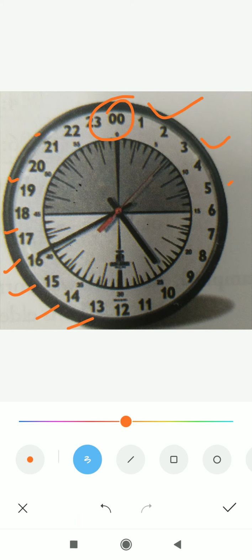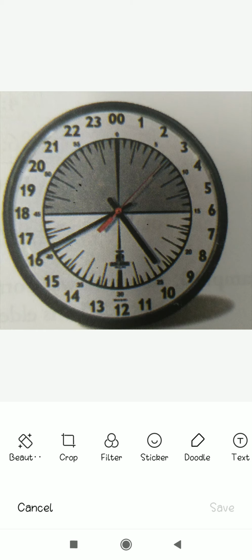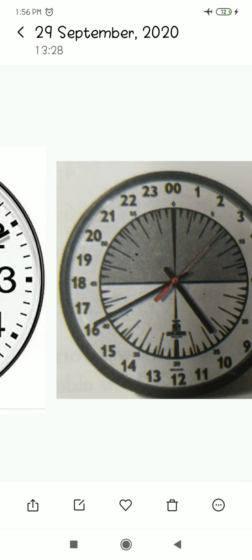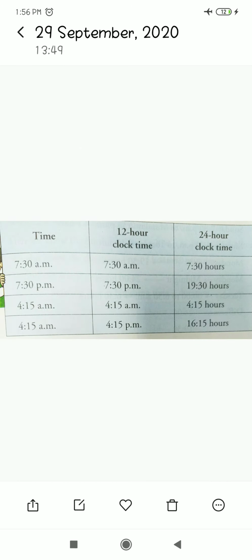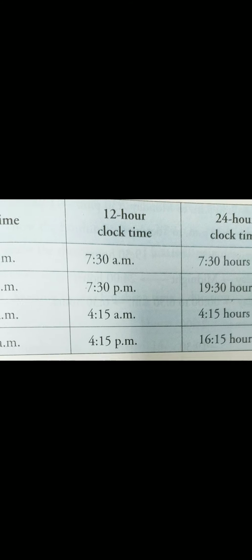But after that, according to the 24-hour clock, 13, 14, 15, and according to the 12-hour clock it's 1 p.m., 2 p.m., 3 p.m. like this. This is the difference.